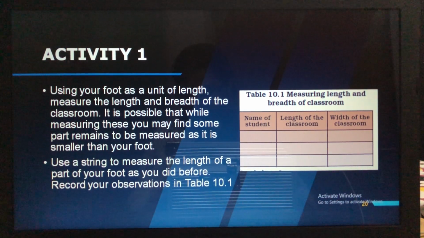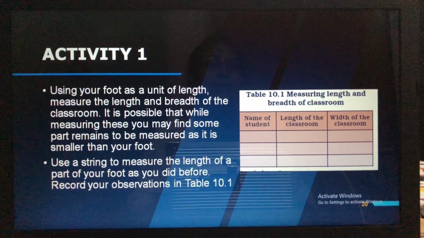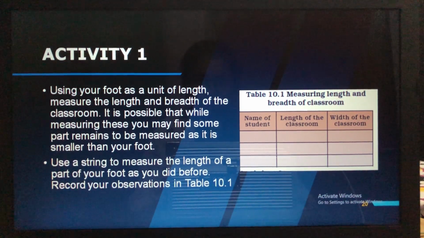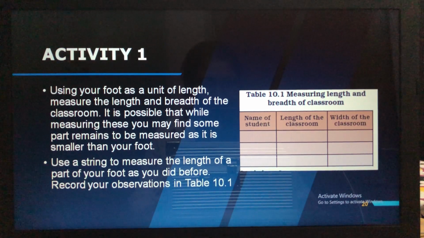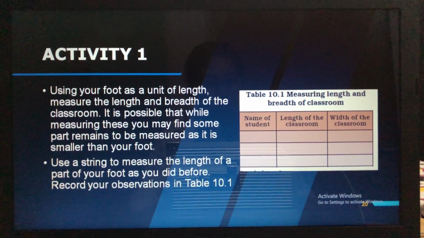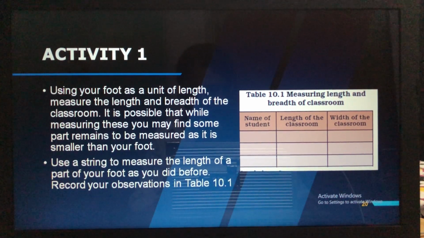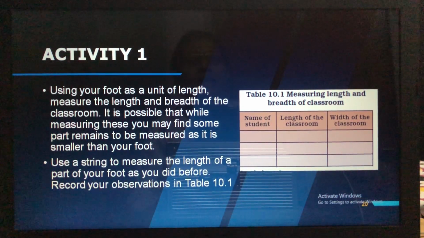And next, you have to take 3 readings here. Three people can measure the length and the breadth of the classroom. If you are in the class, we have so many students, isn't it? Place won't be sufficient for you all. But now as you are at home, if you have brothers and sisters, I told you, first you do it by yourself, then you take your brother, then your sister, and then you measure the length of the classroom and the breadth of the classroom and complete this table.